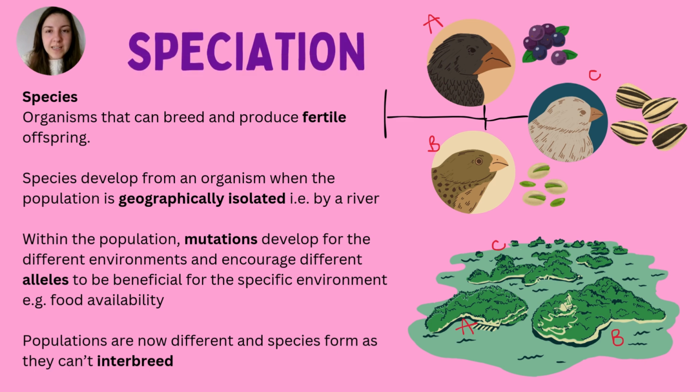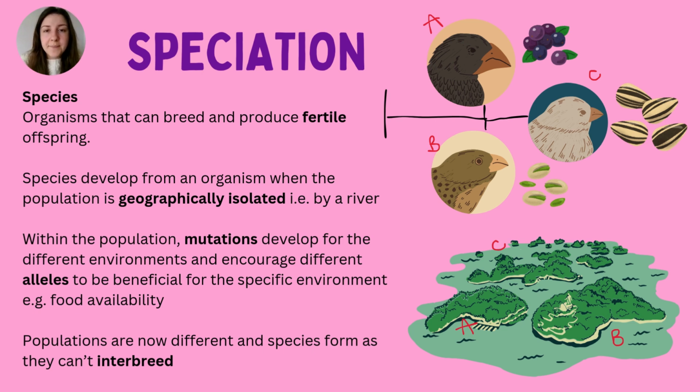So what exactly is speciation? Well, a species in itself is an organism that can breed and produce fertile offspring. So if you have a parent organism, it can have a child organism, which can then have their own children, and so on. We have things called hybrids. They can't reproduce. So a species, the key bit that you need to know for GCSE, is that they can reproduce to form fertile offspring. So essentially, how do different species evolve from a single original ancestor?